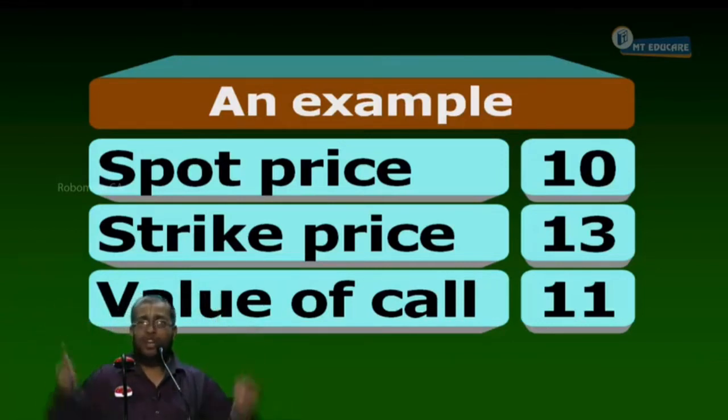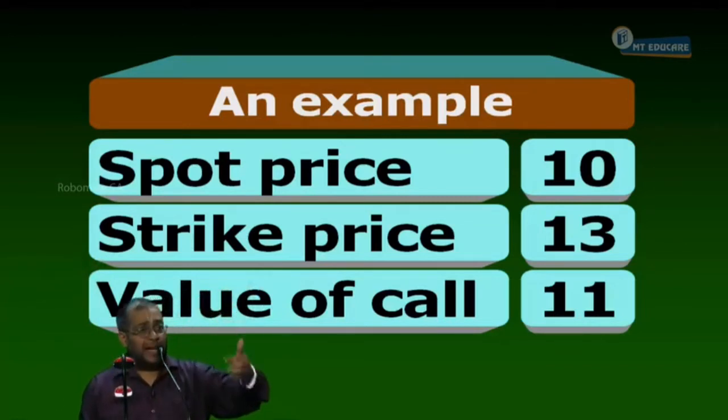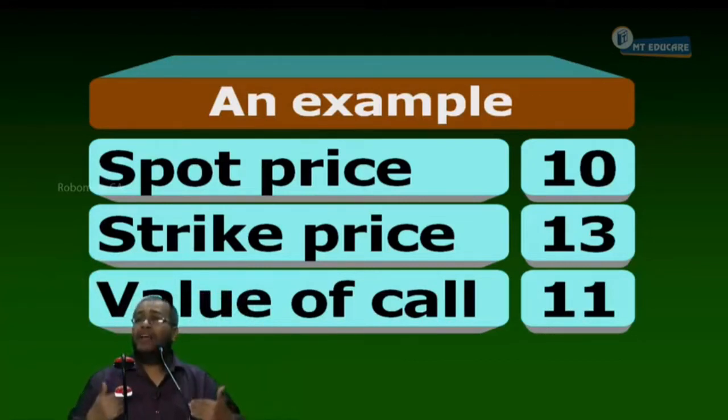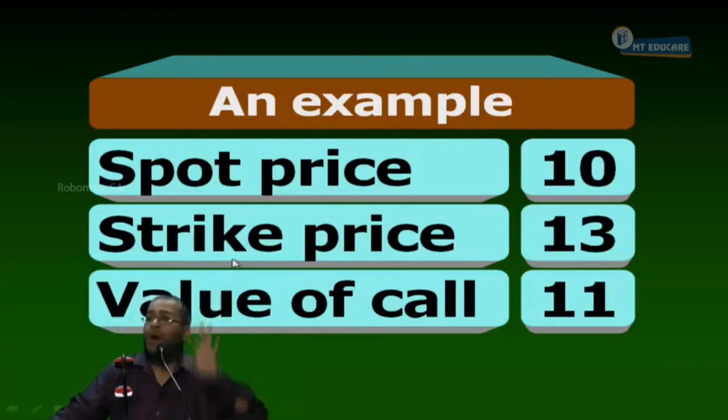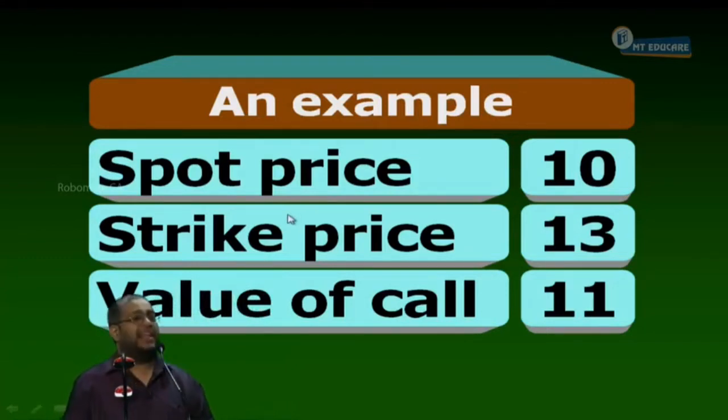As a writer of the option, tomorrow what should I do? Buy the share or sell the share? I should sell the share tomorrow, because as a writer of a call option, I have an obligation to sell at the strike price. So tomorrow when I am going to sell the share, what will I do today? Buy the share. Don't ask why I can't buy the share tomorrow. The price is uncertain, so no. In the share market, what you should do should be done today itself. So buy the share today and sell the share tomorrow if the other party exercises it. Now, look at this. Let us see what is happening.